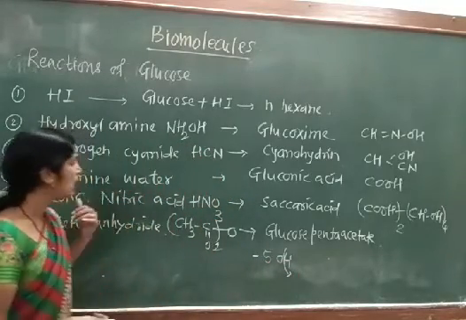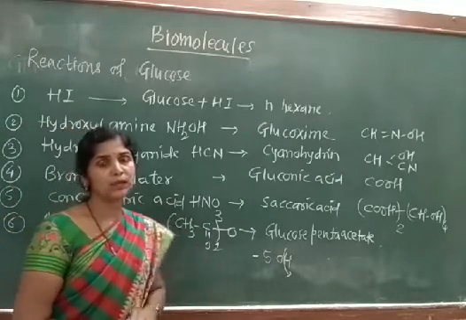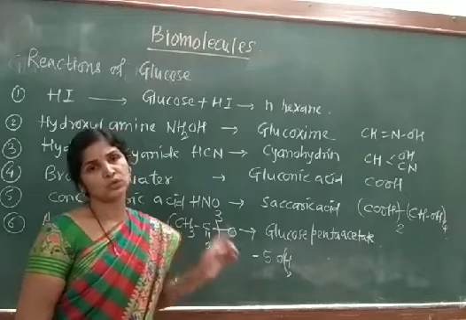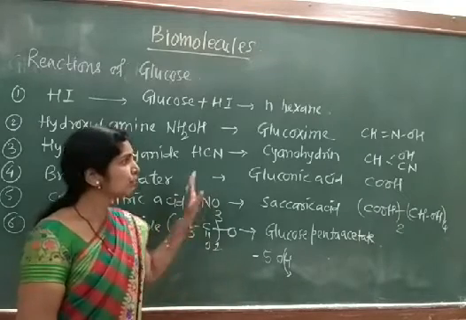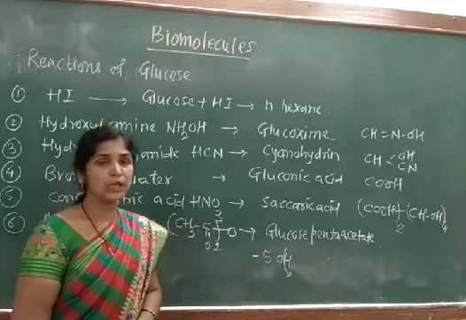COCH3. So the acyl group has been substituted, which confirms the presence of the 5 OH groups in the glucose molecule. So on the basis of all these reactions, we can predict the structure of the glucose molecule.